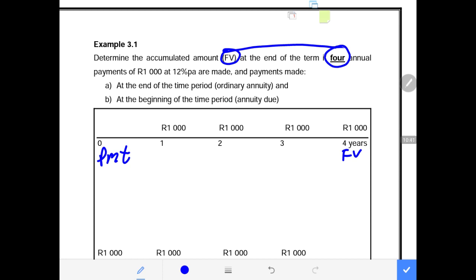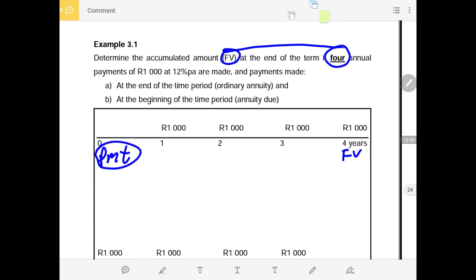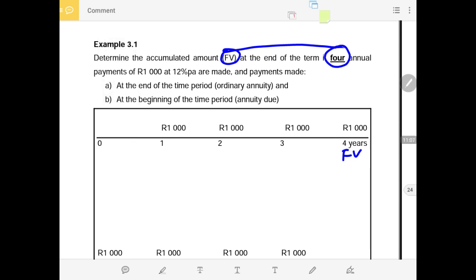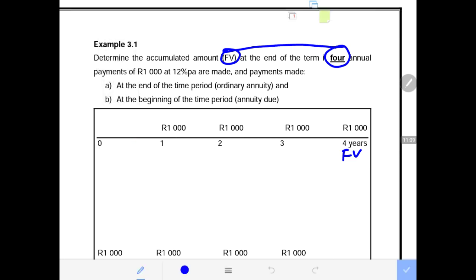So now that becomes an annuity with PMT. This is the new button that I'm introducing to the calculator, the button called PMT. Whenever there is a series of payments that are equal and made at regular intervals of time at the same interest rate, then that amount will be classified as payment. So now we are calculating the future value of the payments in the ordinary annuity scenario.